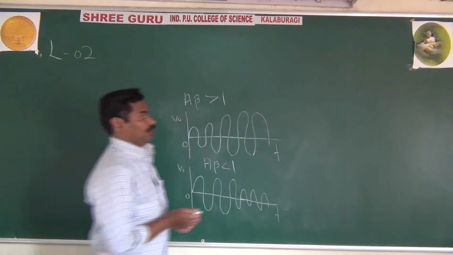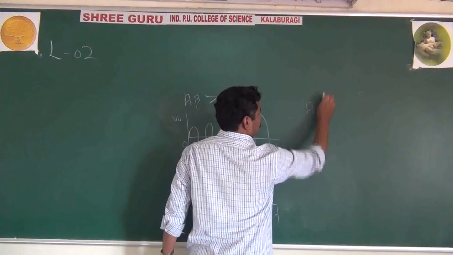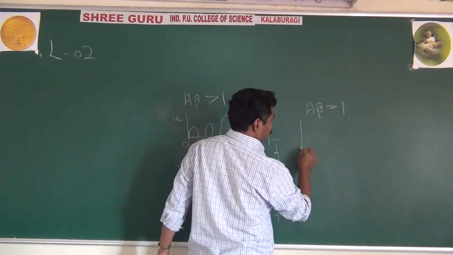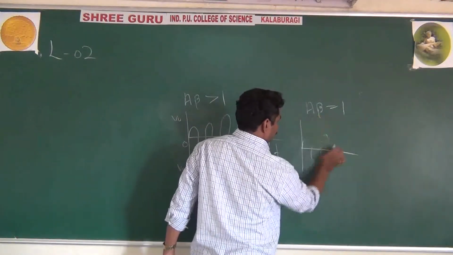You take A beta equal to 1. This is so important. If you take A beta equal to 1, then we will get the sustained oscillation. This is the oscillation we want.